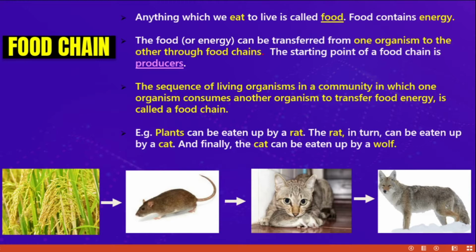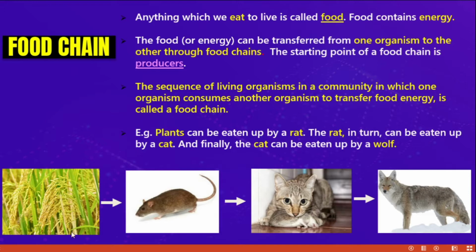Here, food can be transferred from one organism to another through the food chains. Mainly in the food chains, energy is transferred from one organism to another. Now, what is a food chain? The sequence of living organisms in a community in which one organism consumes another organism to transfer food energy. That's all. In this food chain, energy is transferred from one organism to another.